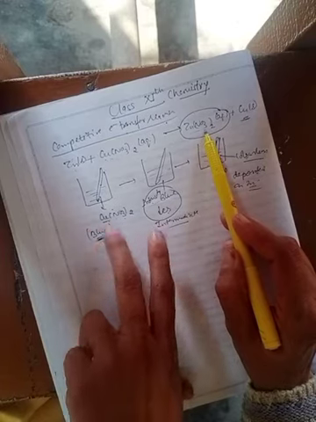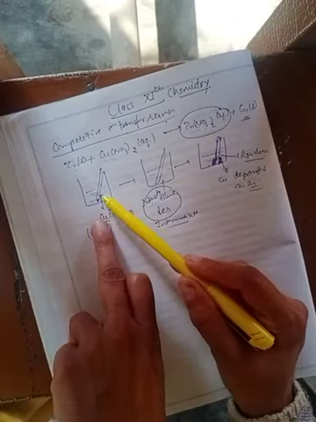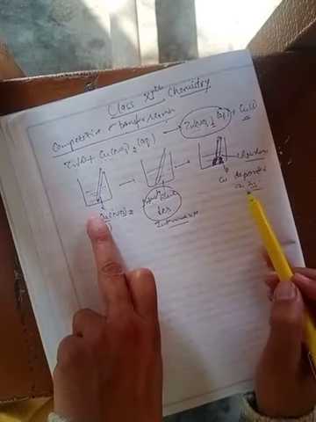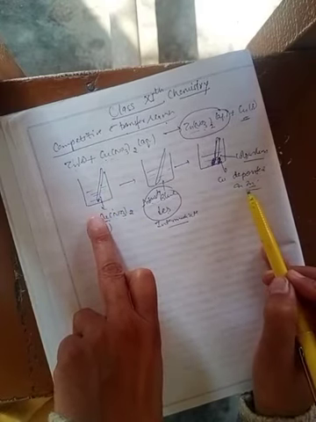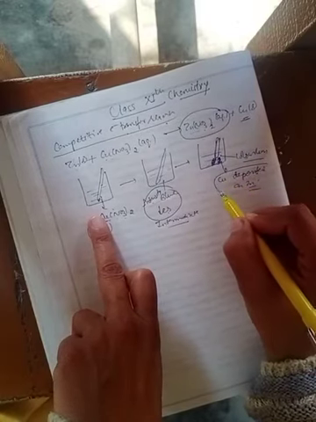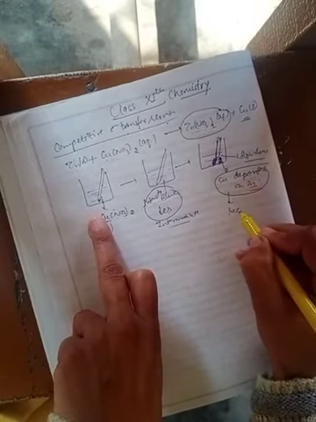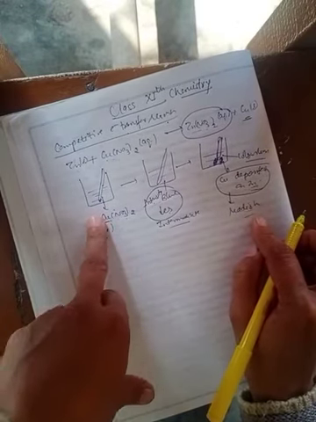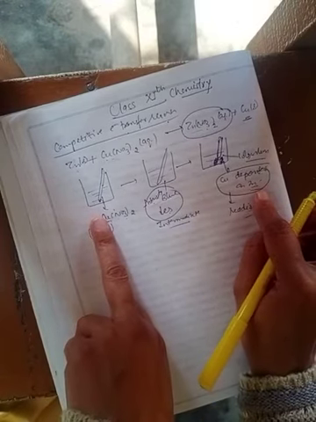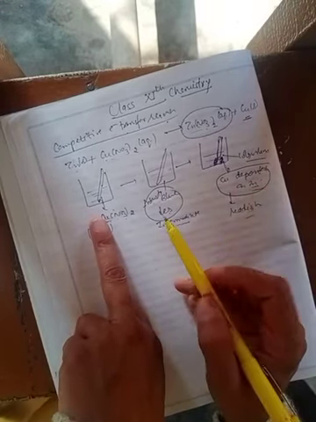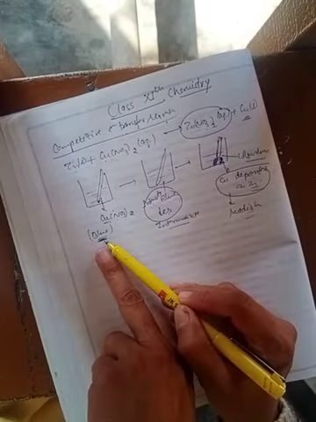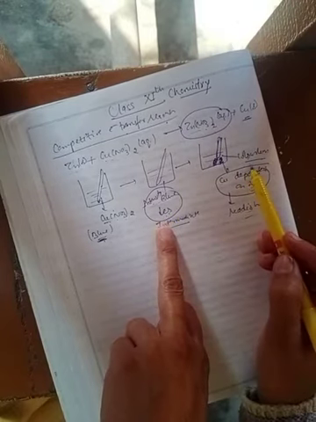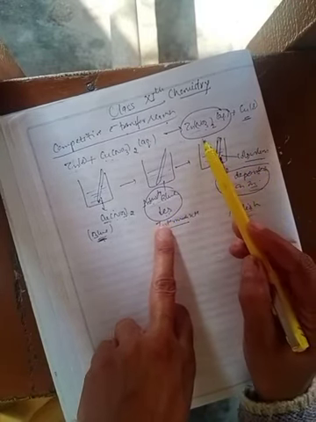So in this case, it was observed that the zinc rod starts dissolving in the copper nitrate solution, and reddish metallic copper gets deposited on it. This copper which gets deposited on the zinc becomes reddish in color. Clear? Reddish metallic copper or reddish brown copper will be deposited on the zinc. Second, the blue color of the copper nitrate solution starts fading or decreasing. Ultimately, it becomes colorless due to formation of zinc nitrate in the solution.